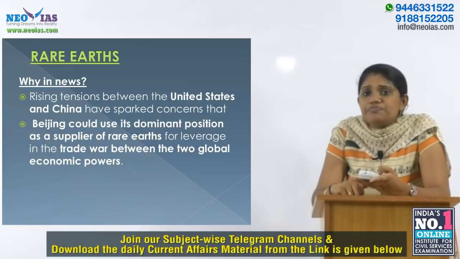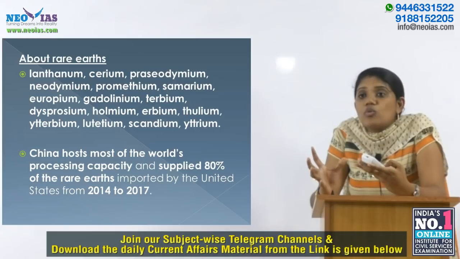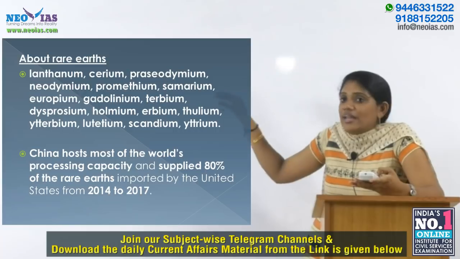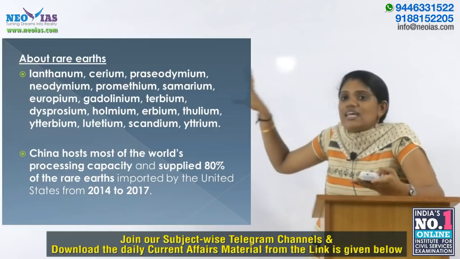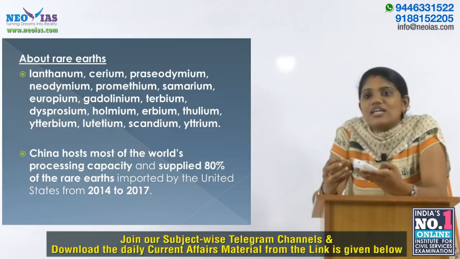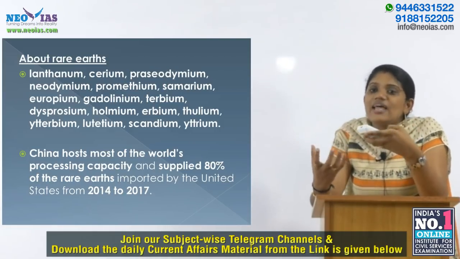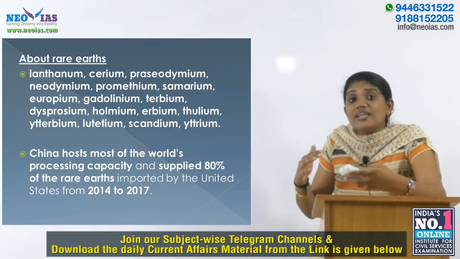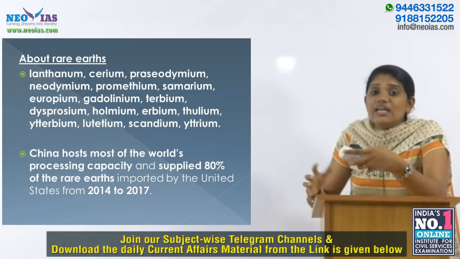That is the news. So, we know that rare earth means rare earth metals. Actually, they are a group of 17 metals: lanthanum, cerium, promethium, samarium, etc. These are the 17 rare earth elements, and the peculiar thing is that they appear in low concentration in the ground. Although they are more abundant than their name implies, they are difficult, and actually we can say costly, to mine, and the process of cleaning is also very difficult.